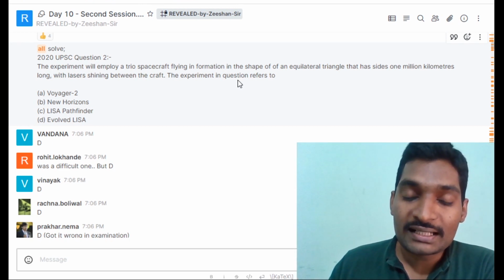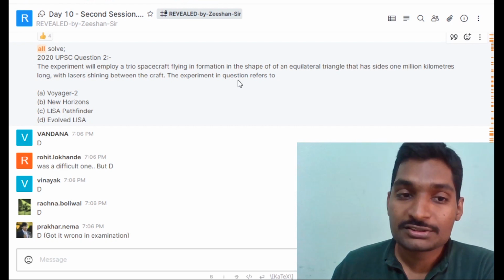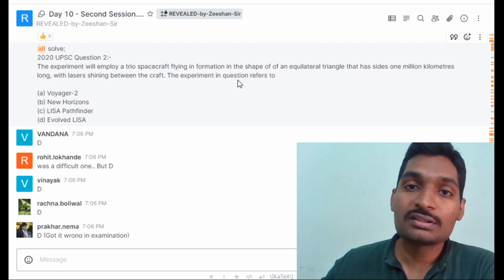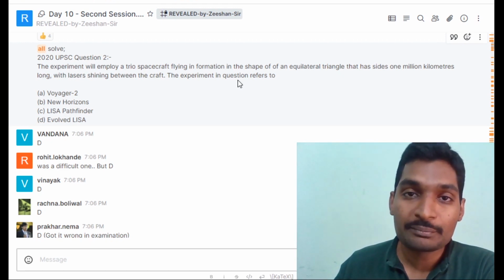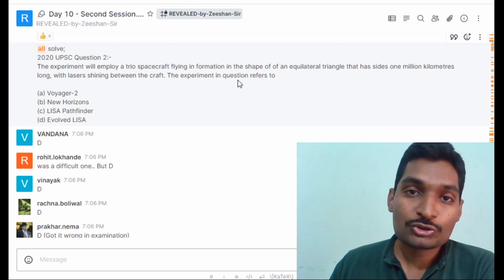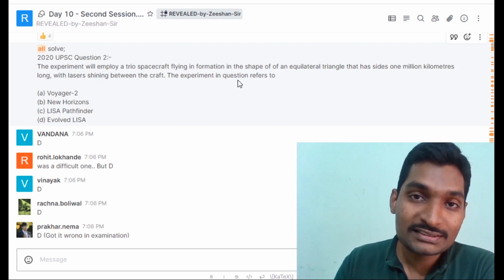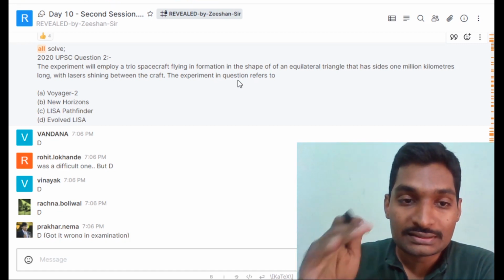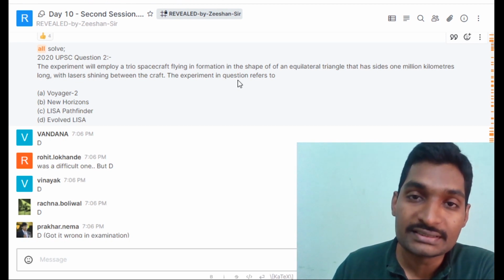And it is very natural that instinctively or subconsciously our mind tends to mark option C as the right answer because the mind knows that this is something that it has read many times. Also, we can observe how UPSC has placed the incorrect option, the misleading option, just above the correct option, which is Evolved Lisa.